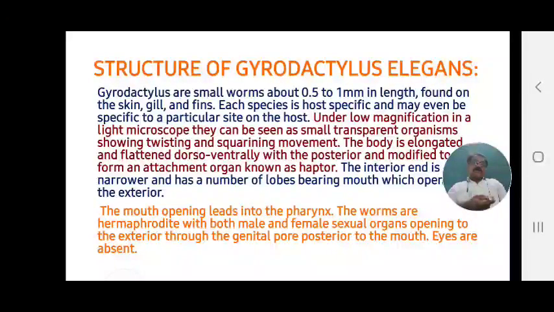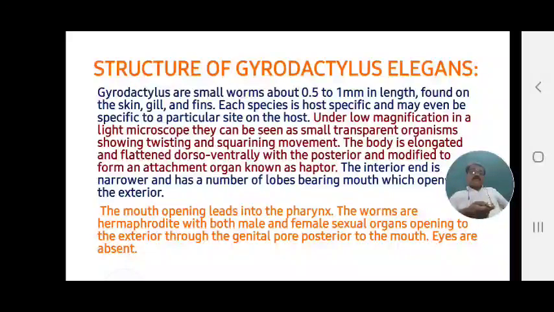Then what is the structure of Gyrodactylus elegans? How can we identify and observe it? Gyrodactylus are small worms about 0.5 to 1 mm in length. What is the size of Gyrodactylus? About 0.5 to 1 mm in length. Where is it found? It is found on the skin, gills and fins. In these parts, this parasite is found.